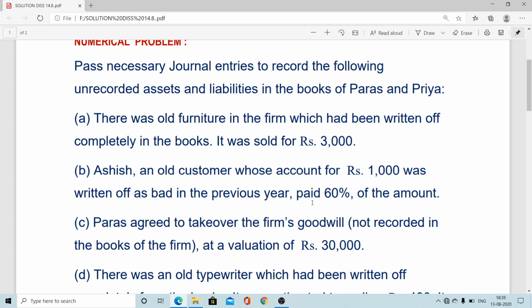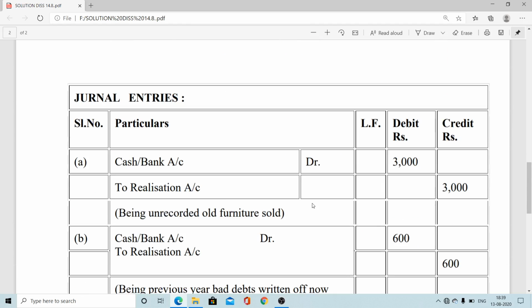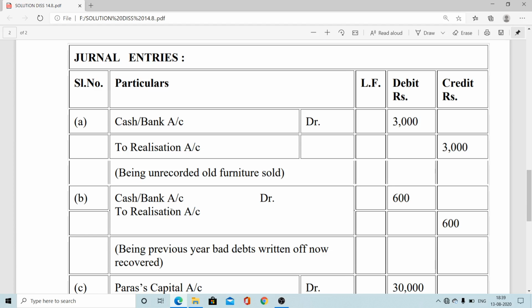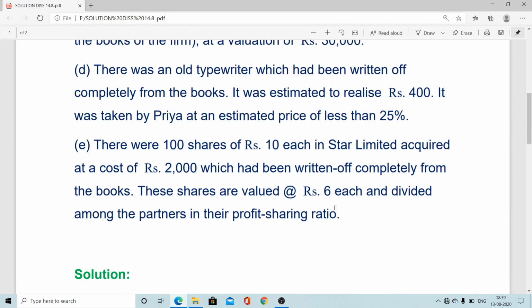So once we can check the entry solution here. First one, cash or bank account debit to realization 3,000. Second one, cash or bank account debit to realization, bad debt written off, now recovered, 600. So this is the solution. The solution is provided in the same way.